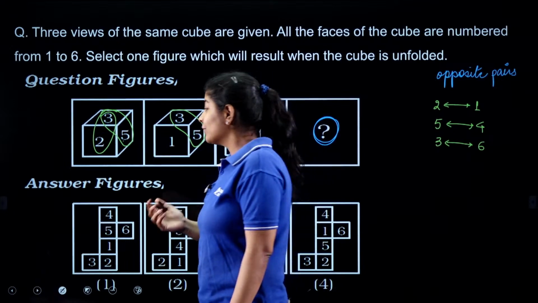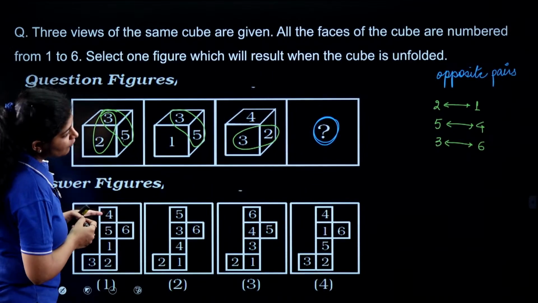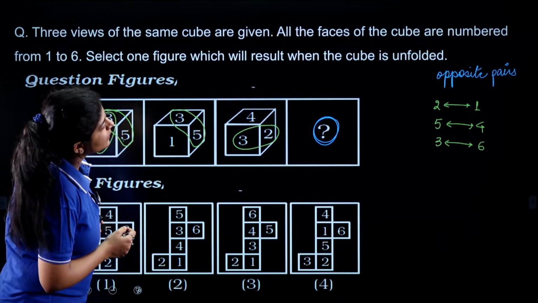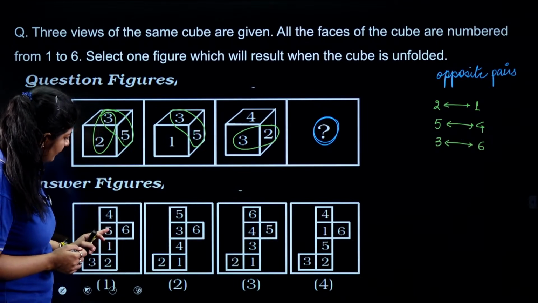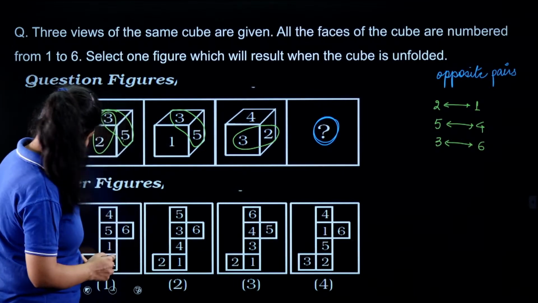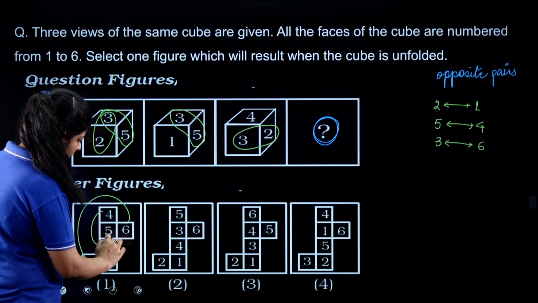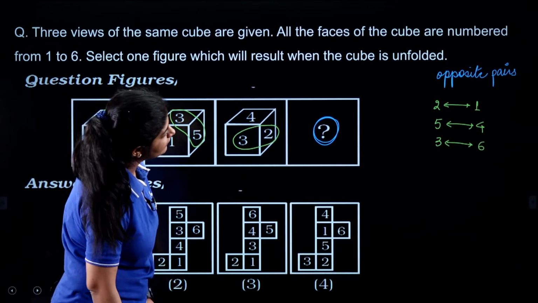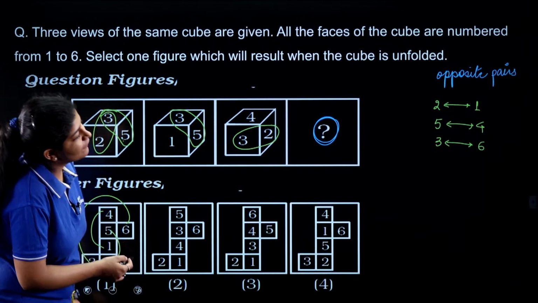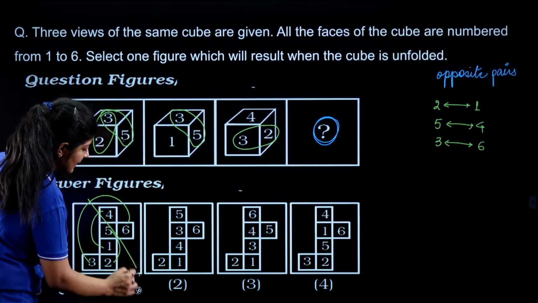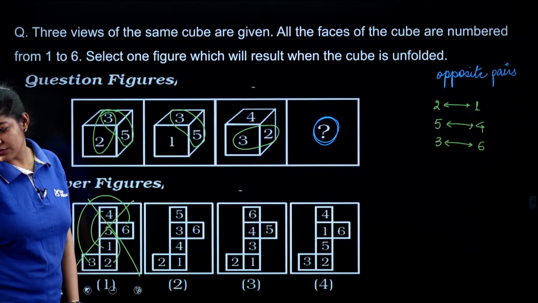Now, I know that opposite faces can never be adjacent to each other. Do we have the opposite pair 4, 1? Okay, 2, 1. Do we have 2, 1? No. 3, 6. If you will see here, we are having opposite pairs. Are we getting this? 2, 5? No. 2, 5 are not the opposite pair. Basically, 5 and 4 are opposite pairs. So this one is eliminated, right?